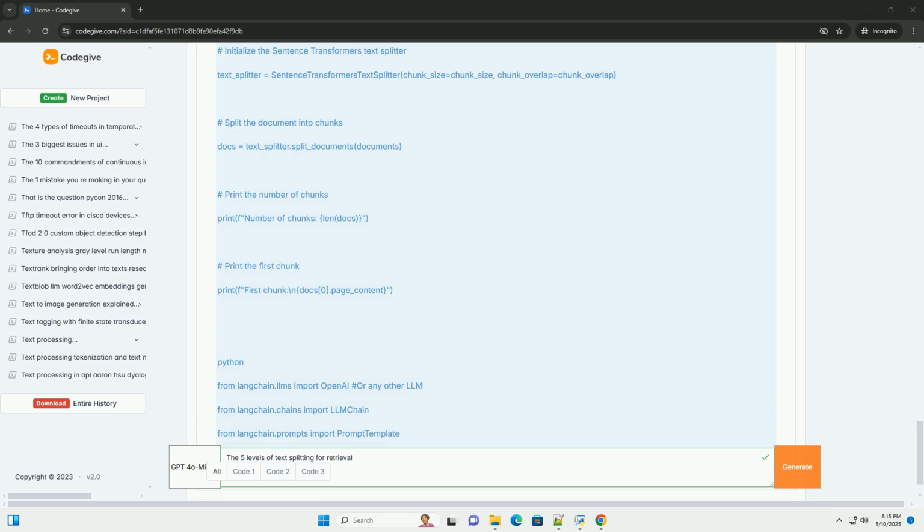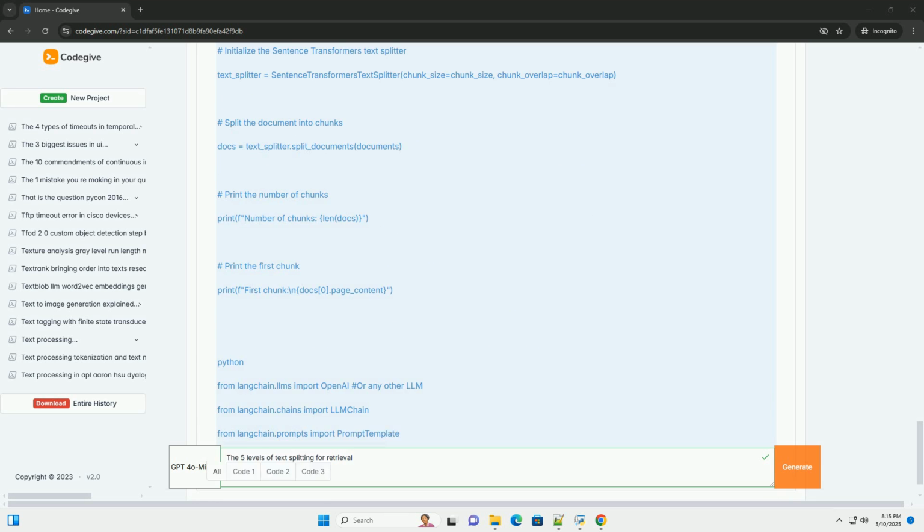Hierarchical splitting: split documents into hierarchical levels, for example first into chapters, then into sections, then into paragraphs. This allows for different levels of retrieval granularity. RAG fusion / ensemble retrieval: implement a system that uses multiple splitters and retrieval strategies in parallel and then combines the results to improve accuracy.